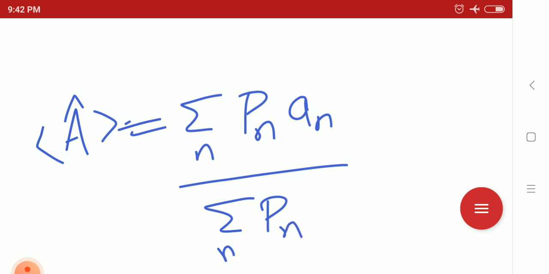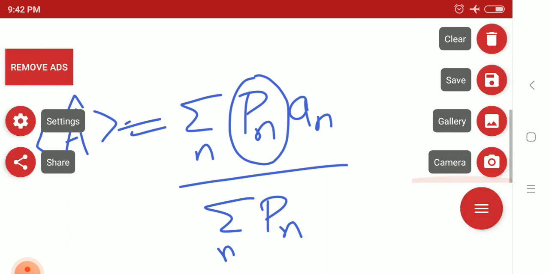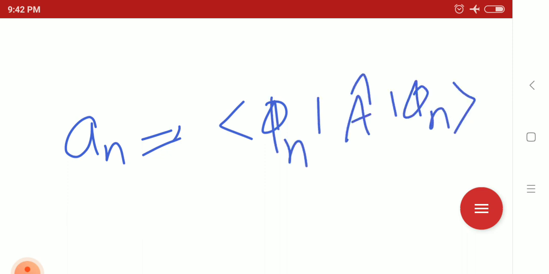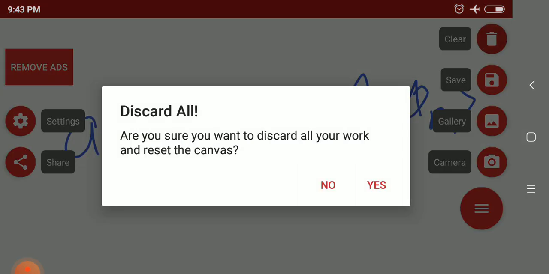Pn is the probability corresponding to the n state, and An is bra phi n A ket phi n. So this is how we can write the expectation of any operator in the case of an individual eigenstate and in the case of a superposition of eigenstates. So this is the introductory part.